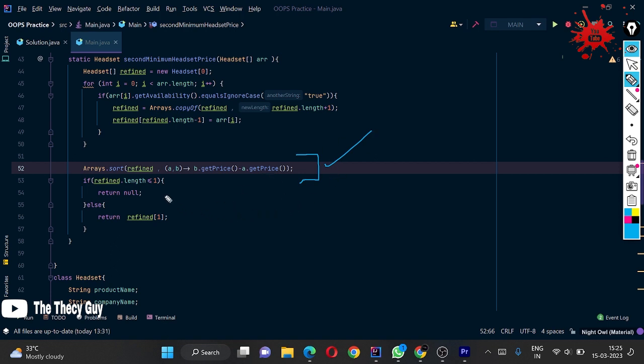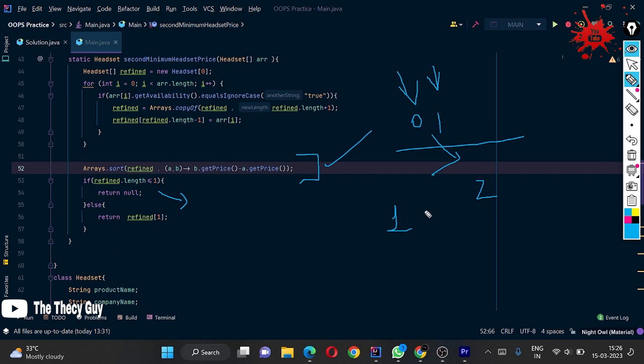We are checking if refined.length, meaning the length of our array refined, is less than 1. If the array has two elements, then its length is 2; otherwise its length is 1.